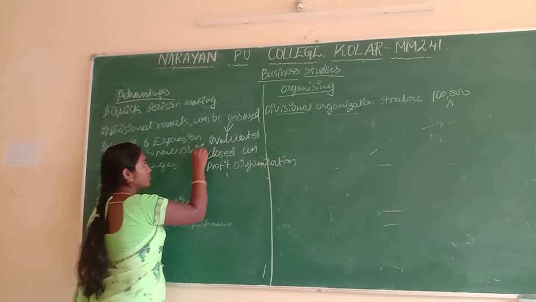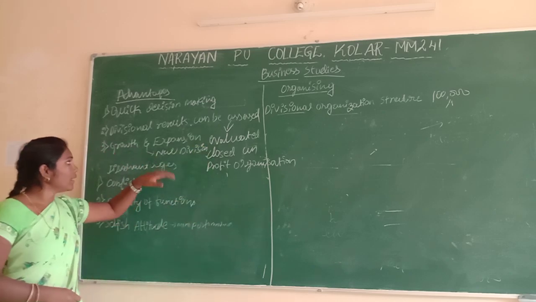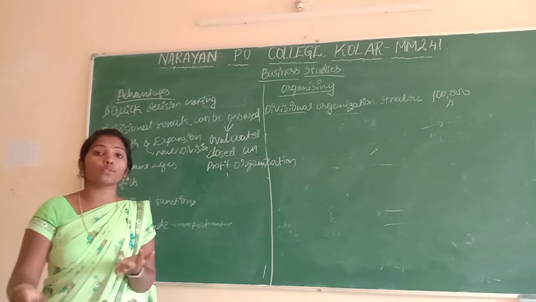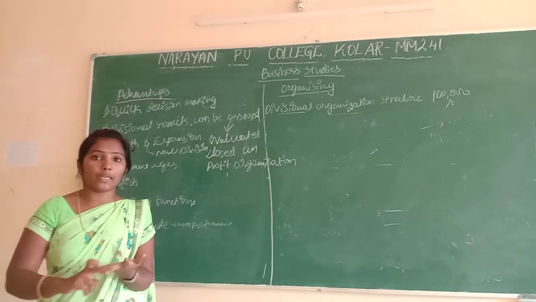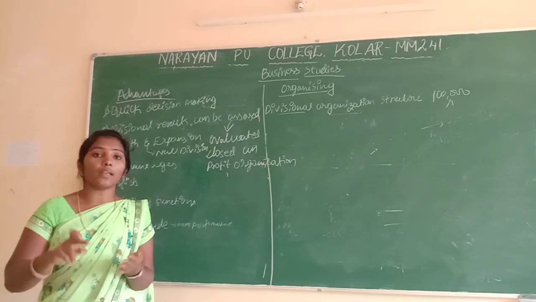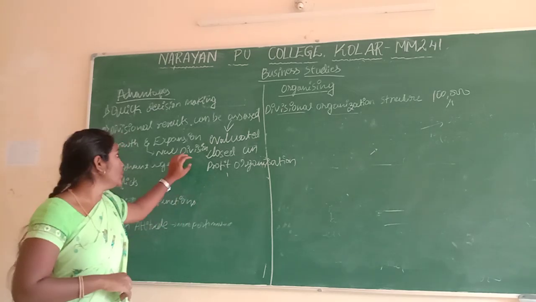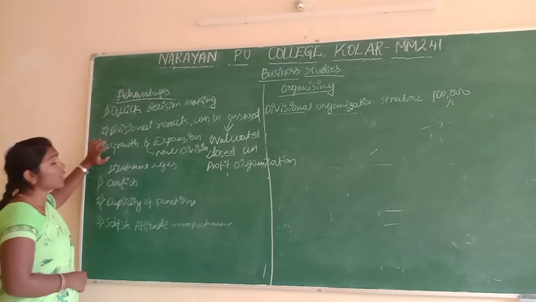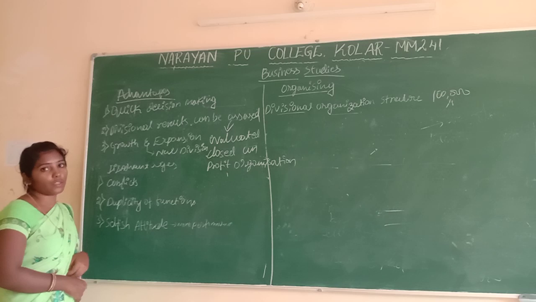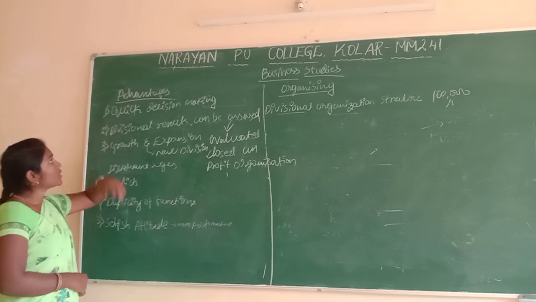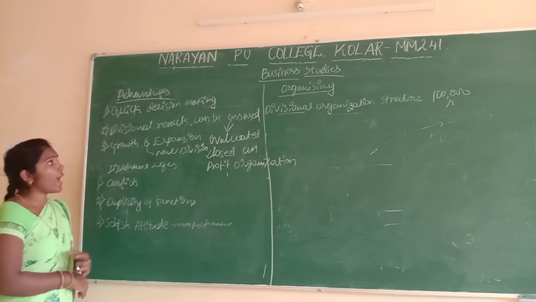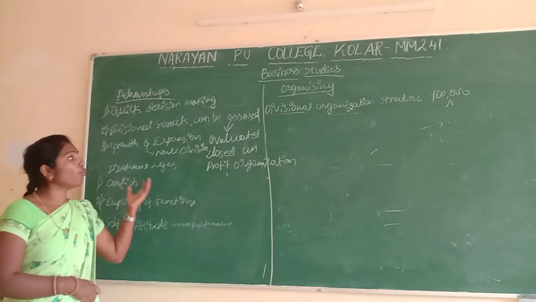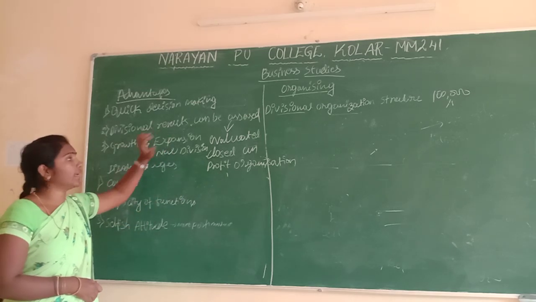They will plan for the new division, and they will arrange the resources, the raw materials, the marketing facilities, and finance, and based on that they are going to plan the new division. And next it is advantages. We have already finished the advantages: quick decision making, and divisional results can be assessed, which means evaluation. Once the results come, they know if it is getting profit or not.